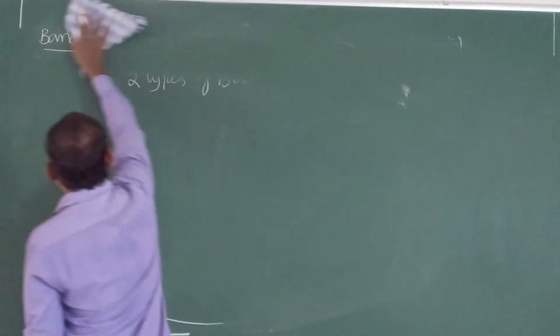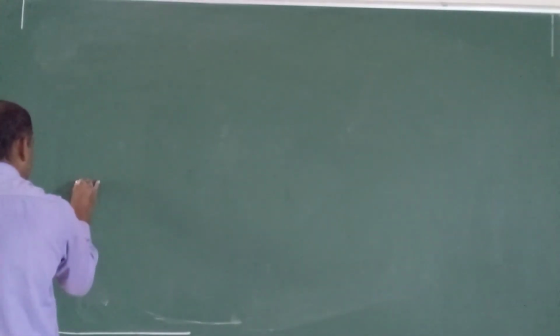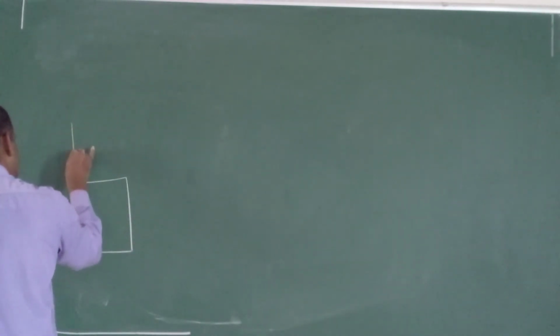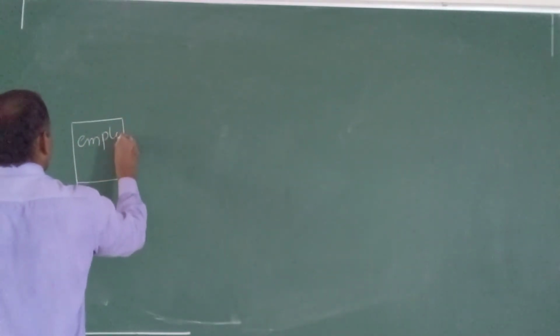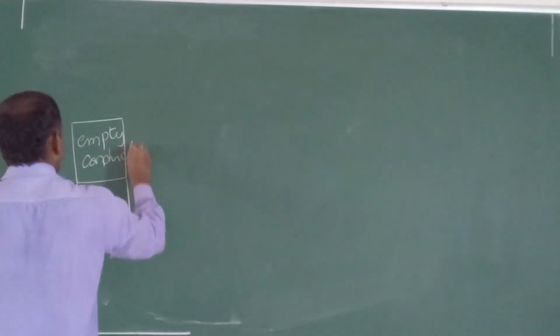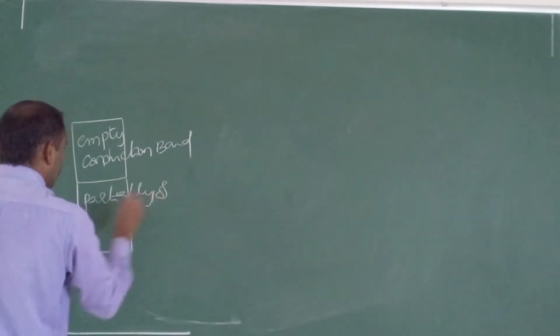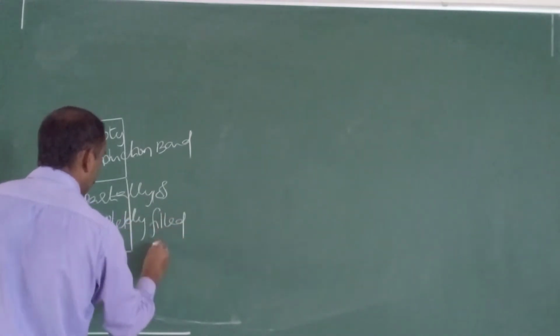So in case of conductors or metals, I will draw the diagram. This is the valence band, this is the empty conduction band, and this is the partially or completely filled valence band.